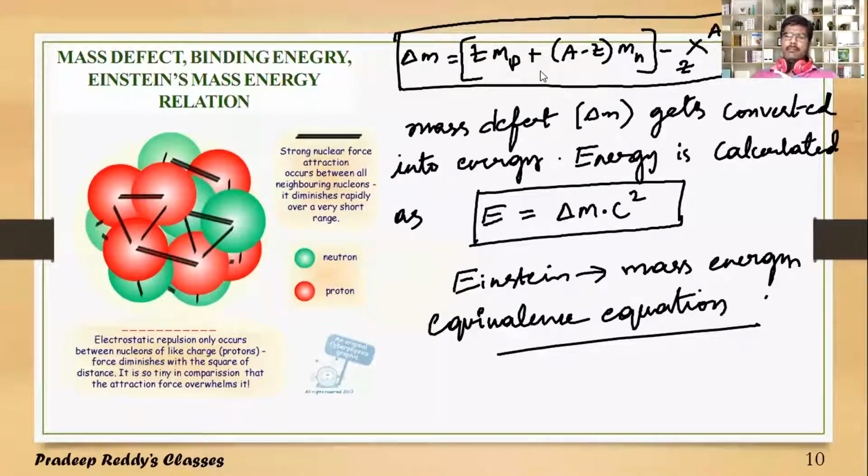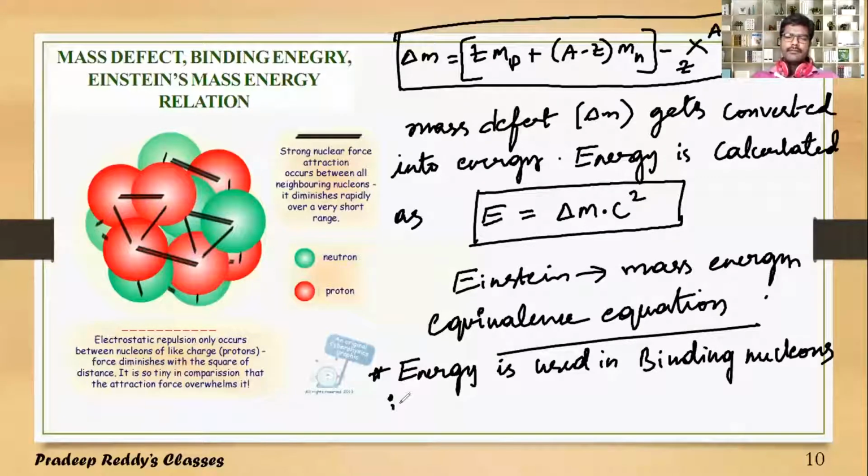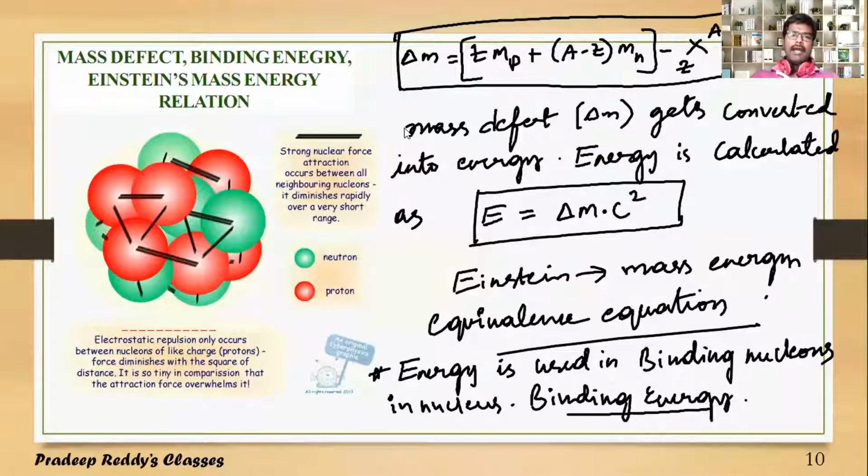So greater the mass defect, greater will be the binding energy, and this energy is used in binding nucleons in the nucleus. Therefore, it is said to be the binding energy of the nucleus. So, mass defect is responsible for the binding energy of the nucleus.